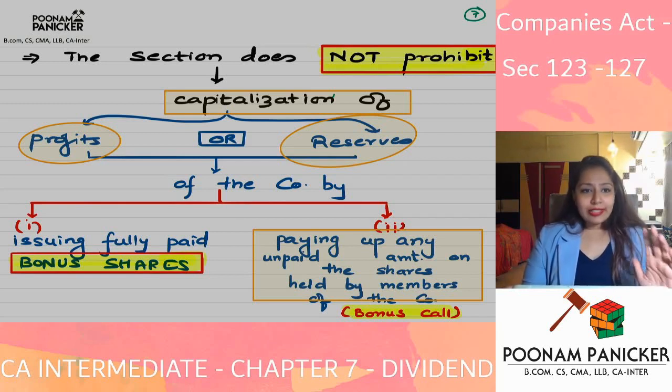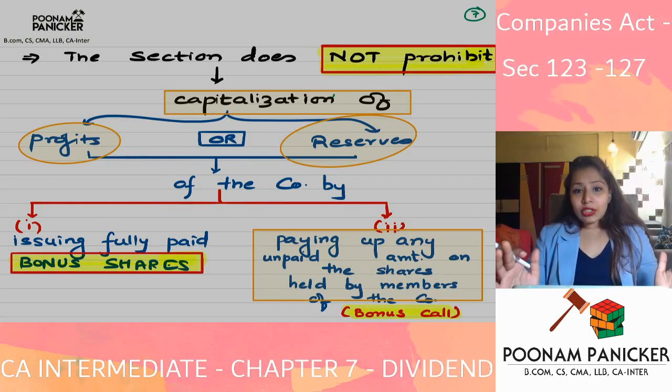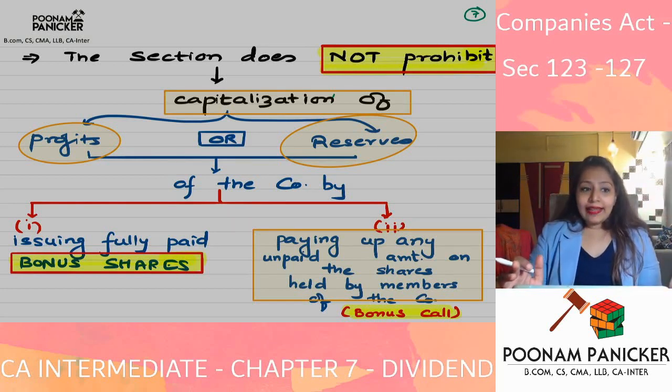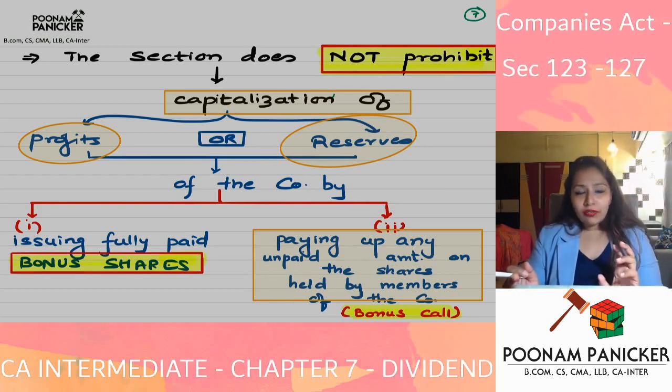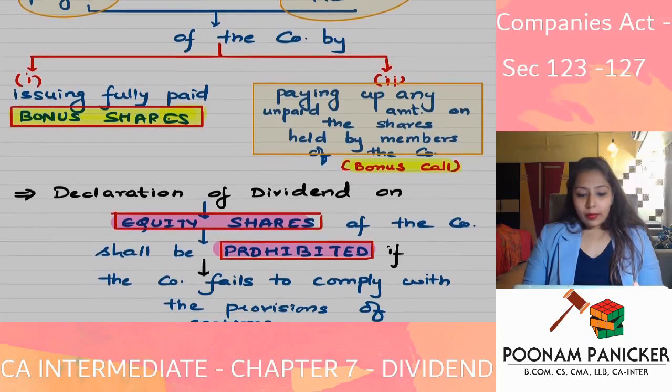That is not what the section is saying. If you want to issue bonus shares or do a bonus call, you can, but that shall not happen after declaration of dividend. I cannot first tell you I will give you 10,000 of dividend, and then say I will give you 10,000 of bonus shares. That is not possible.